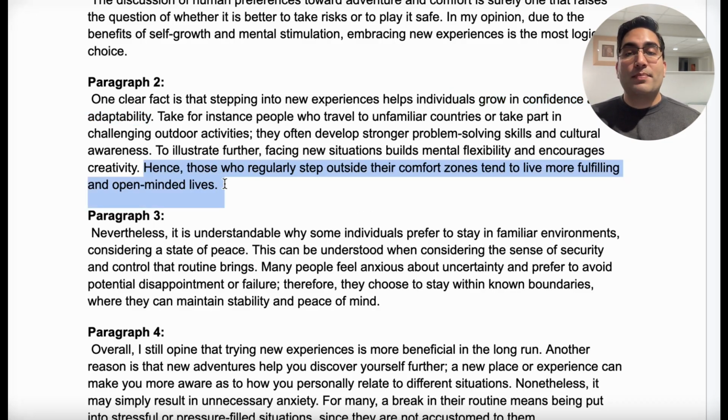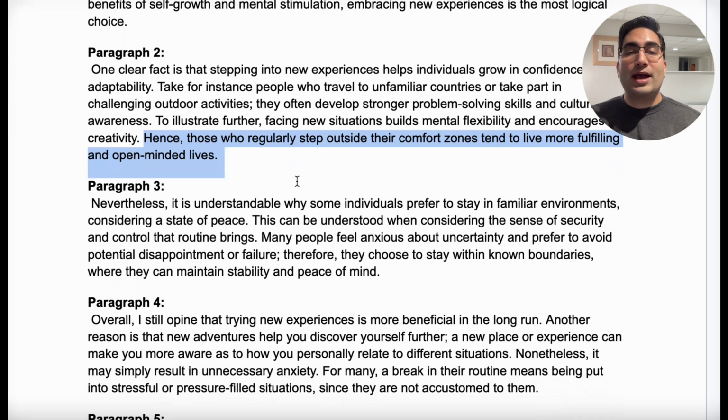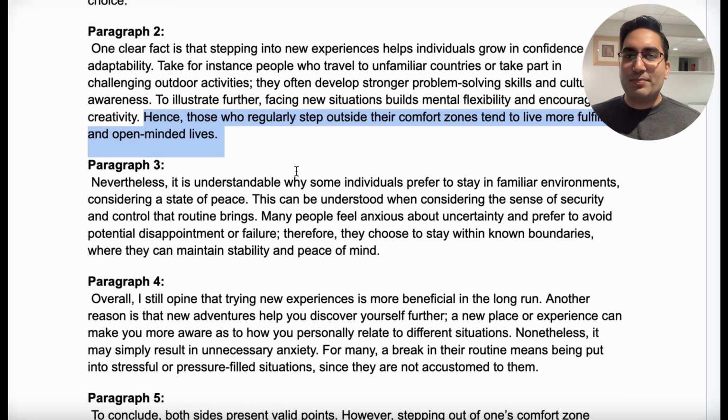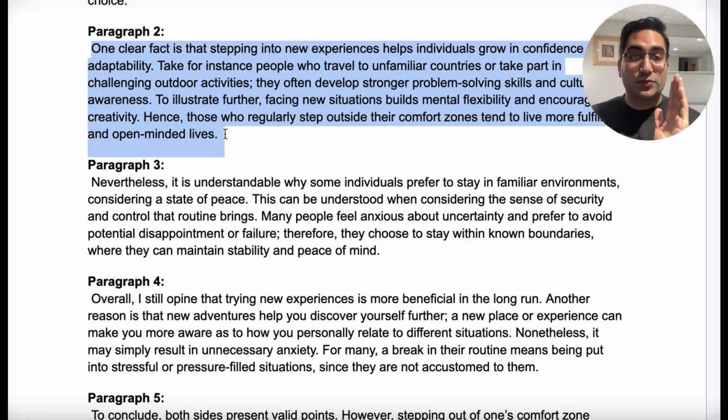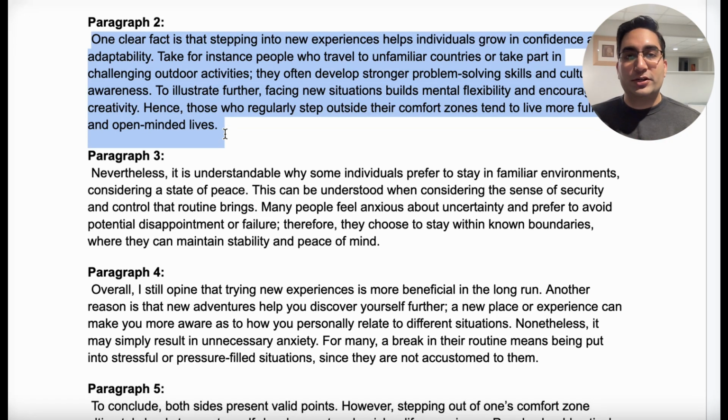Now we're going to wrap this up. Hence, those who regularly step outside their comfort zones tend to live more fulfilling and open-minded lives. This is our concluding sentence. Keep that in mind because there's something special that's going to happen to it later on. I'll talk about that later. But here, this was one point focused on my opinion of stepping out of your comfort zone.